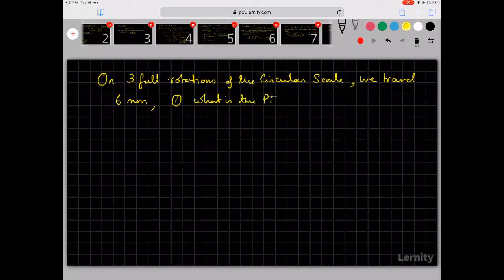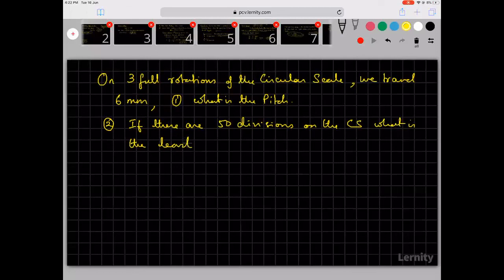The second question is, if there are 50 divisions on the circular scale, what is the least count? Can you try to please find this out? You don't have to write it in the chat box. You just do it for yourself. Don't tell the answers. You just work it out for yourself.